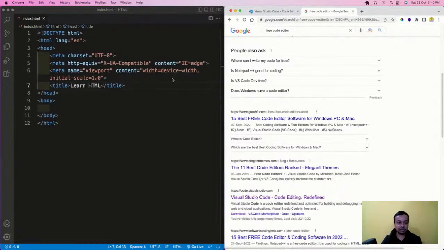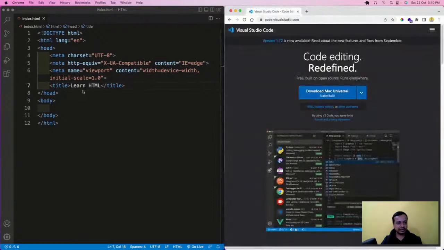Okay, there is a keyword thing also here, in which you have to give a lot of free things, like free code editor. The digital marketing team will put free code editor, open source code editor, lightweight code editor, and everything will point to Visual Studio Code. So that is known as digital marketing. That is not our domain. That is a different domain, and that is given in the meta tag. Okay, so that is it.